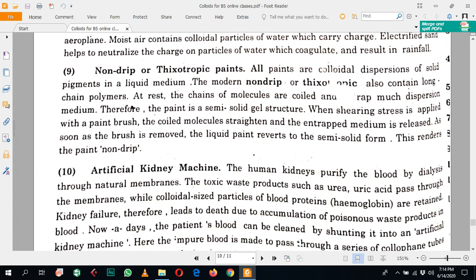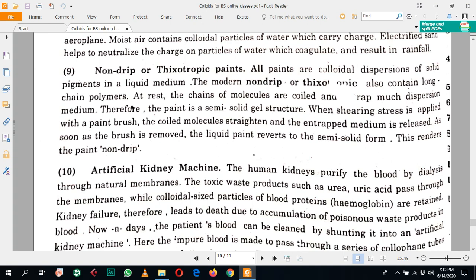Next is the non-drip or thixotropic paint. As we have studied about the thixotropic sol and gel, which has the ability to convert into sol and gel. So non-drip means it cannot drip down from the wall, and it can be converted either into the sol form or into the gel form very quickly.